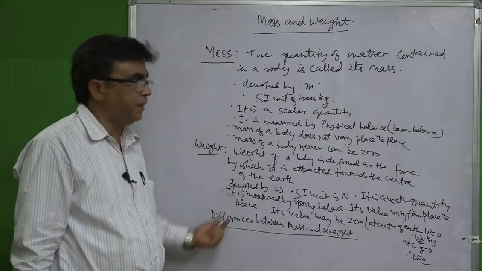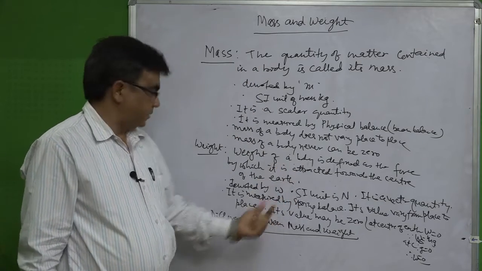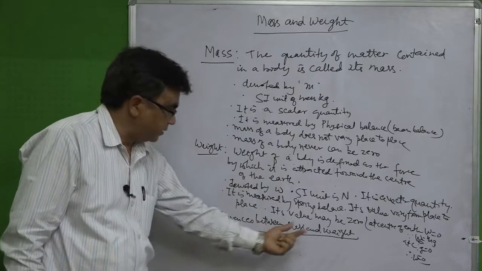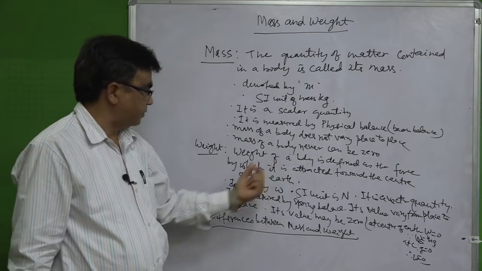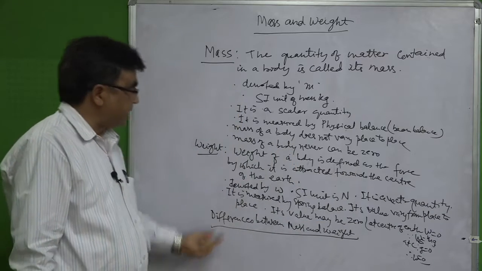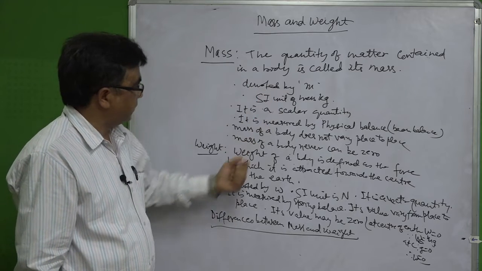The first difference will be their definition. First point, mass is defined as the quantity of matter contained in a body. Similarly, weight is defined as the force by which it is attracted towards the center of the earth.